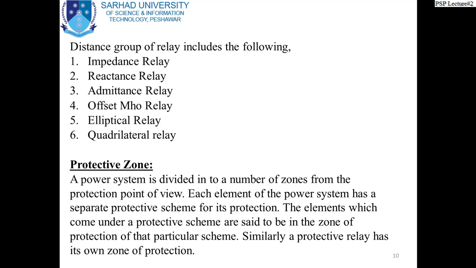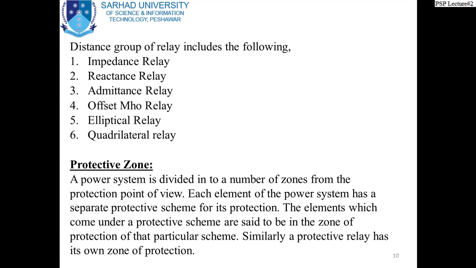Protective zone. A power system is divided into a number of zones from the protection point of view. Each element of the power system has a separate protective scheme for its protection. The elements which come under a protective scheme are said to be in the zone of protection of that particular scheme. Similarly, a protective relay has its own zone of protection.